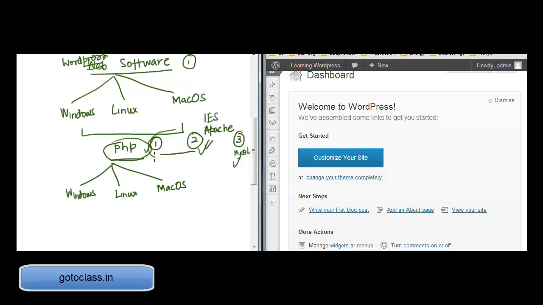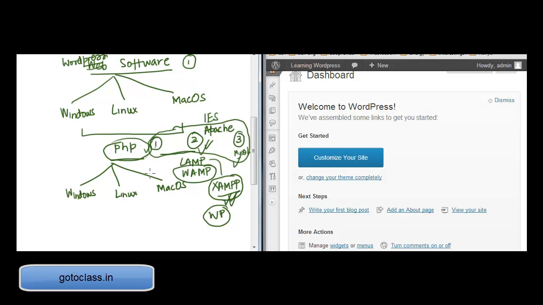Sometimes these three softwares are also available in a package which is called LAMP, or they're also available for Windows in a package called WAMP. I know of a very good LAMP version, a software called XAMPP, which is something you can Google. So you can go download XAMPP or WAMP. These are softwares which collect PHP, Apache, and MySQL together. You don't have to separately install them. If you run the XAMPP server and then you run WordPress, then you should be able to run WordPress on your own local machine.